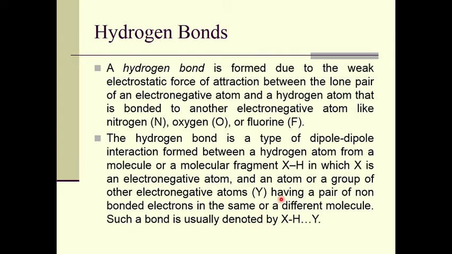Such a bond is usually denoted by X covalently bonded with hydrogen. So, this X is an electronegative atom, and this hydrogen will be hydrogen bonded with another electronegative atom Y.